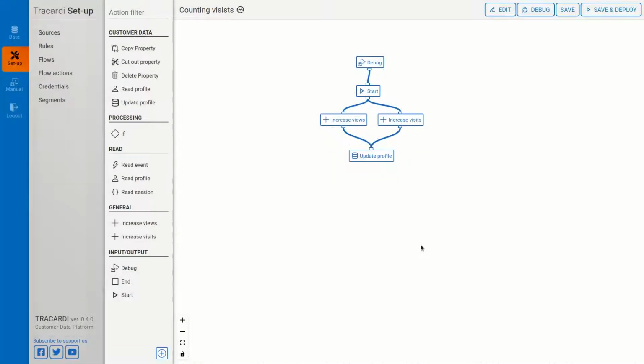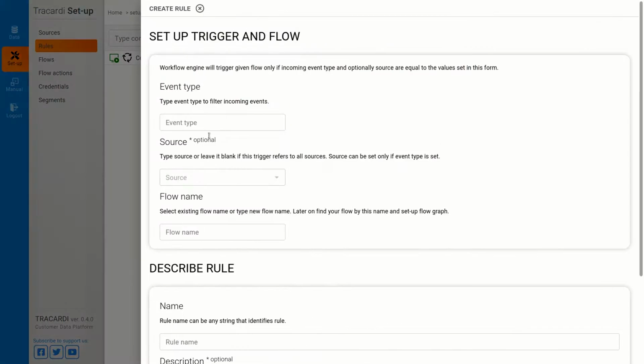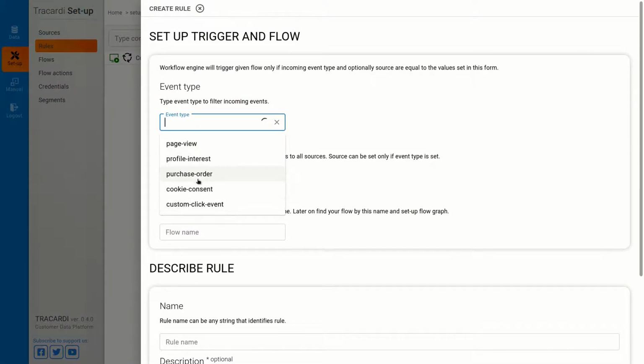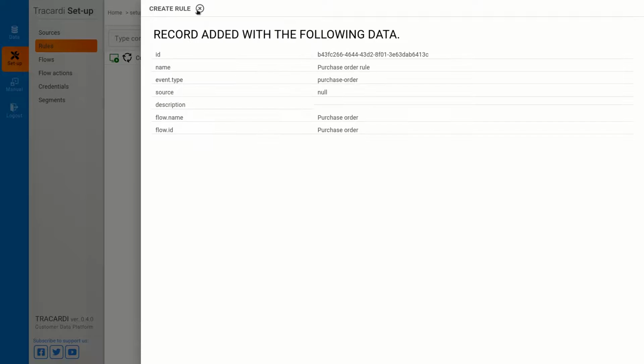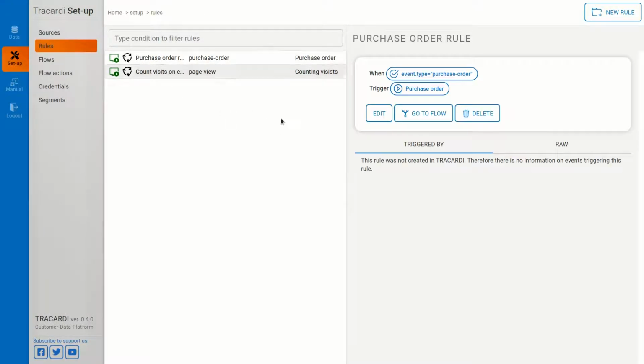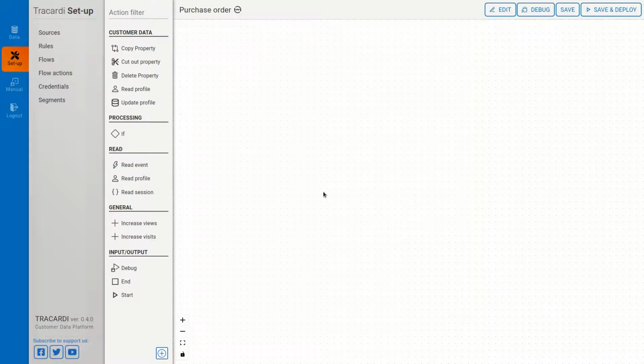Now let's try to do something regarding collecting user properties. We can just go into rules, create a new rule, and if there is a purchase order from any source, I will make another flow. Okay, here we go. Ready. Purchase order, and this is the flow. Now let's try to do something like this. We'll start, and then right after that, let's go and debug it.